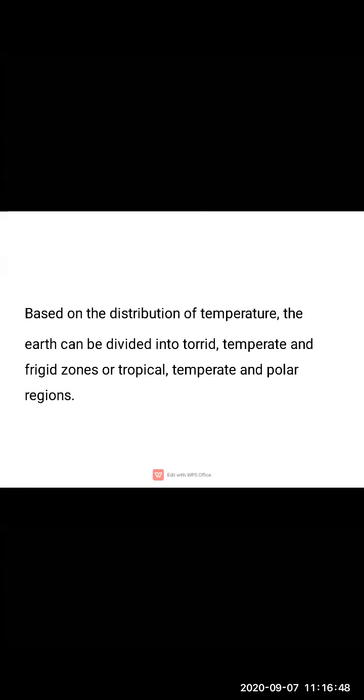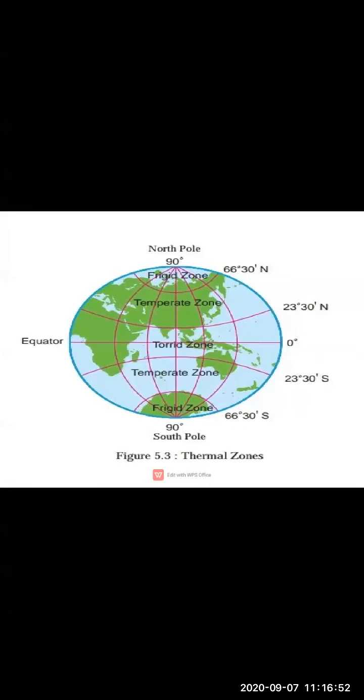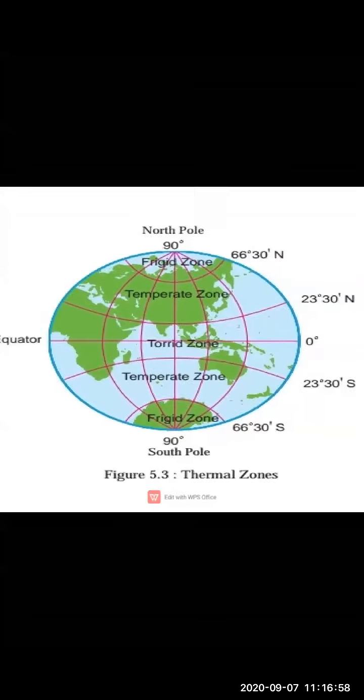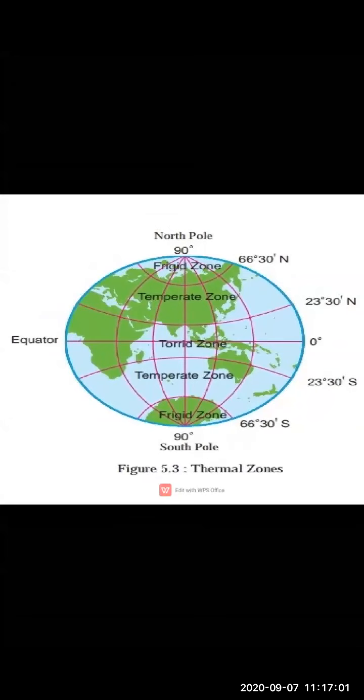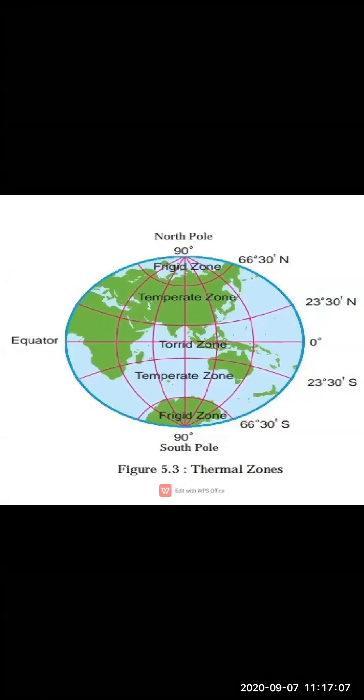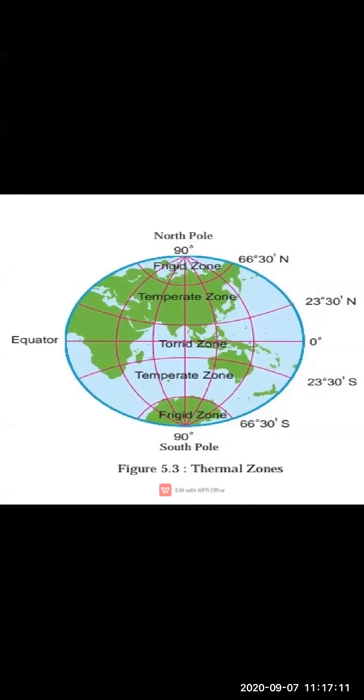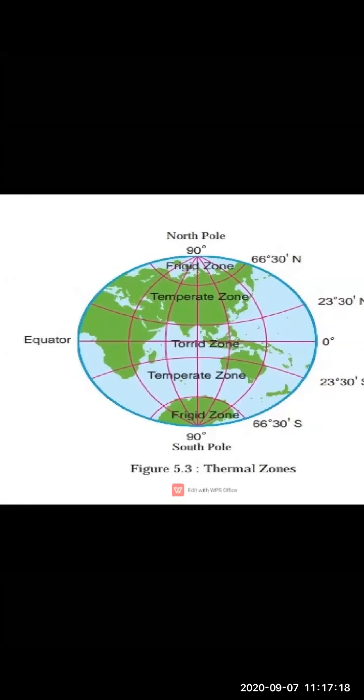Now moving ahead, children, we are going to study this figure. Figure 3 gives information about the thermal zones, the temperature zones which are formed on the Earth's surface. Near the equator, this region is our torrid zone, children.